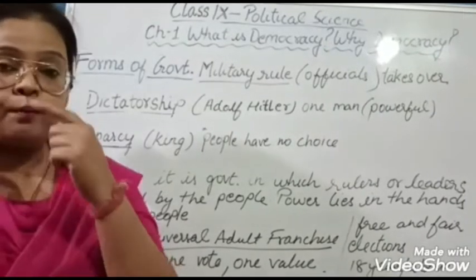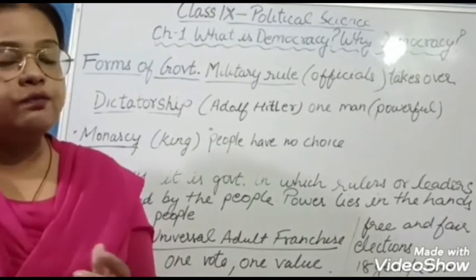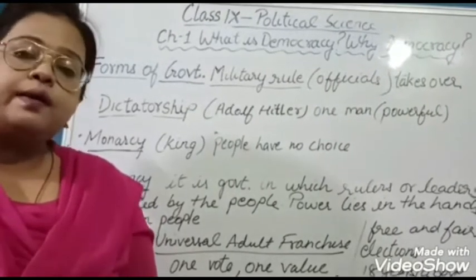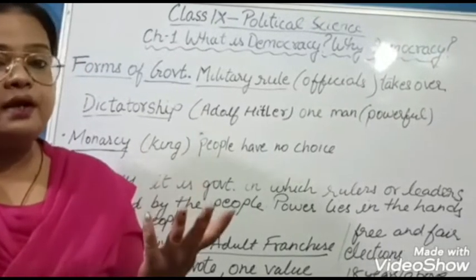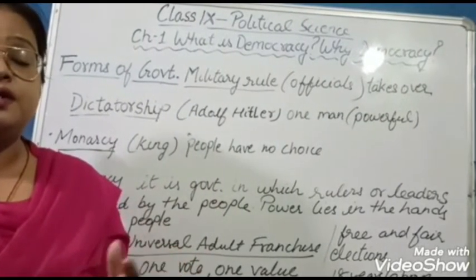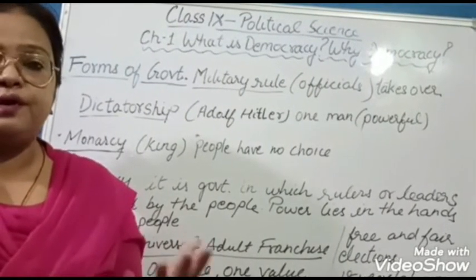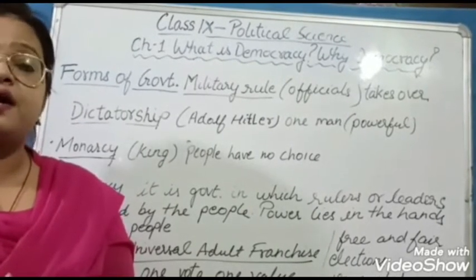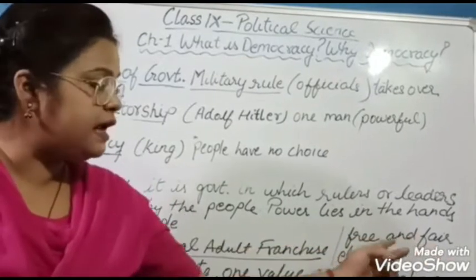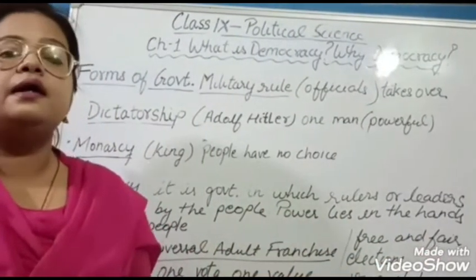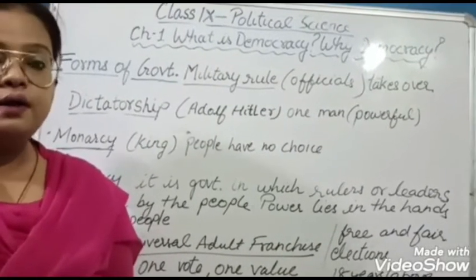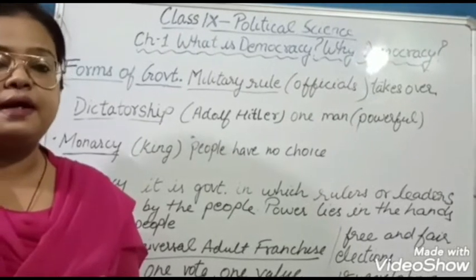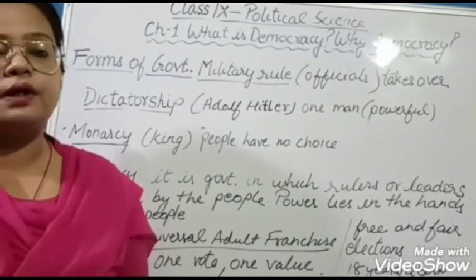So children, a democratic government basically lies on a very important thing: elections. A democratic form of government depends on the election. What is an election? It is when we vote and elect our representative. Democracy means equal status, brotherhood, freedom, everything, but democracy lies on elections, and elections should be free and fair. It means the election should not favor any party, religion, caste or creed. It should be equal for everybody, so that any representative can take part and anybody can vote for their representative.